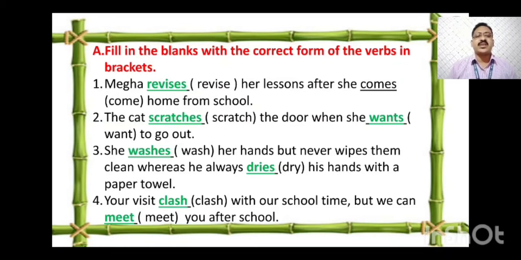The correct answer is revises. Why revises? Because Megha is singular, so for a singular subject the verb will have es, ies or s. Here we have to add just s. Revises her lesson after she comes. Come, C-O-M-E, we write C-O-M-E-S, comes, because she is also a singular pronoun. Home from school.